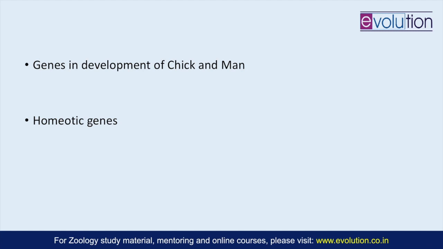Now this topic, with respect to the questions asked in previous years, is not important, but again it is given in the syllabus, so you should be able to write a short note on this also. So genes in chick development first. All the developmental genes are divided into two categories: the regulatory genes and the effector genes. Regulatory genes are the ones which encode transcription factors and components of the signal transduction system, while effector genes are the ones which encode enzymes and structural proteins.